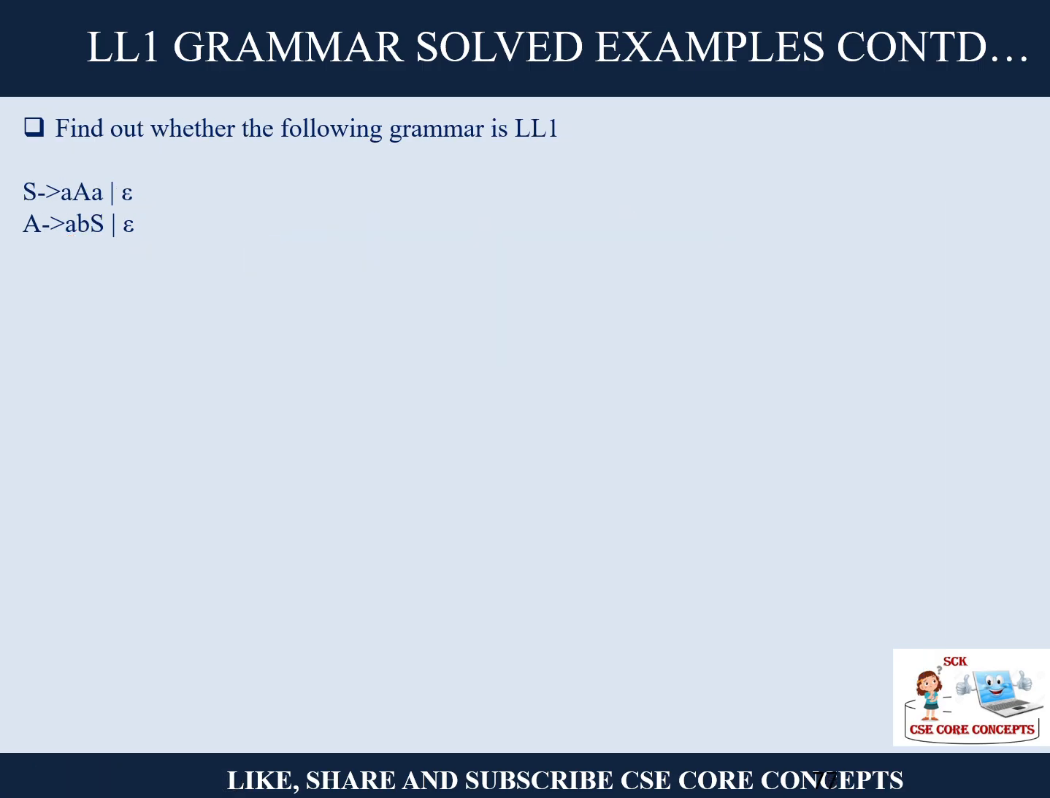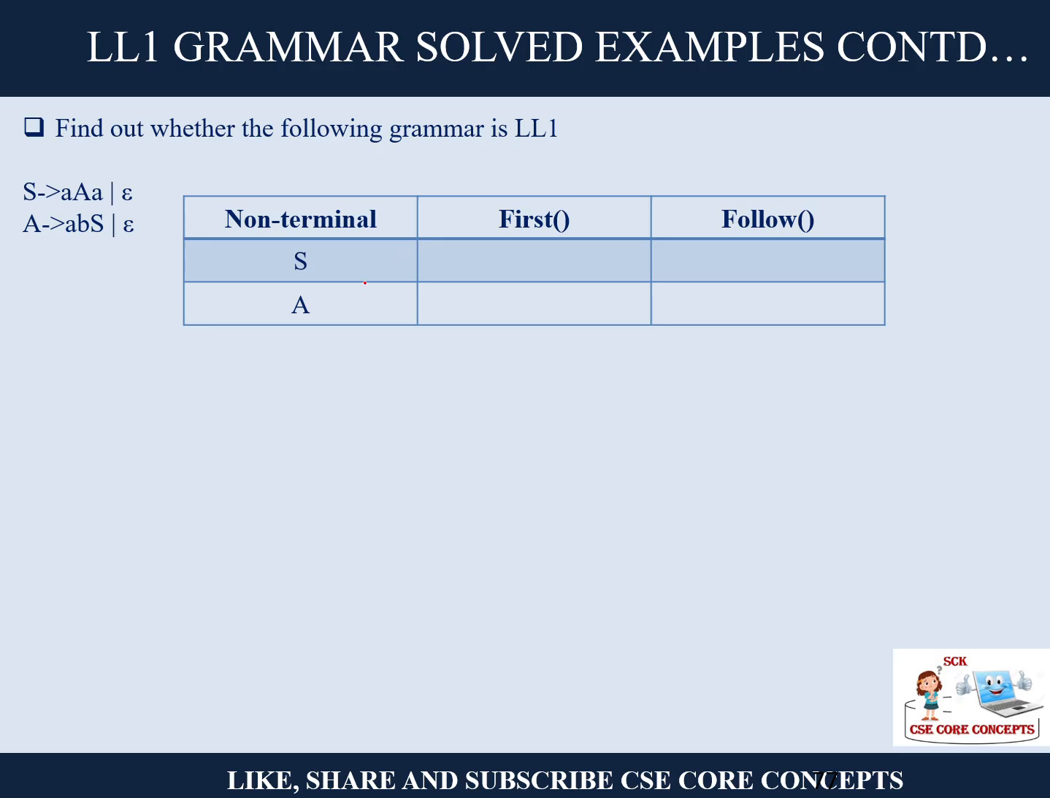Next is to find out whether this is LL1 or not. Let's see the grammar: S to A and ABS. Let's find out the first and follow. First of S is A and epsilon, and first of A is A and epsilon. Done. Follow of S is dollar of course, but here again nobody is there, so follow of A will also be the follow of S. But follow of A you have to find out. So follow of A is small a, and the follow of S is dollar and A. Done. Now let's create the parsing table.